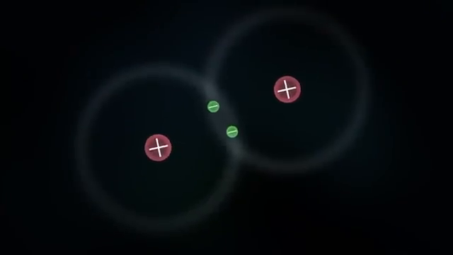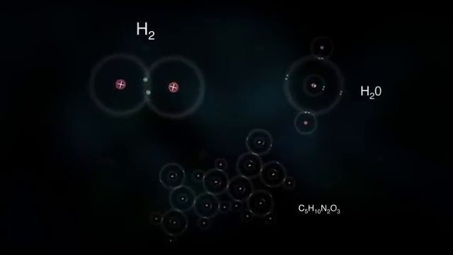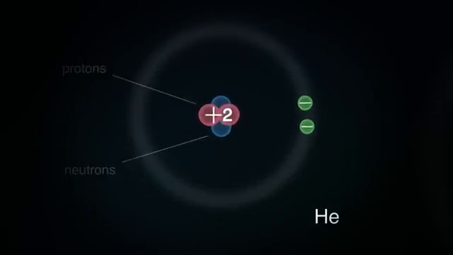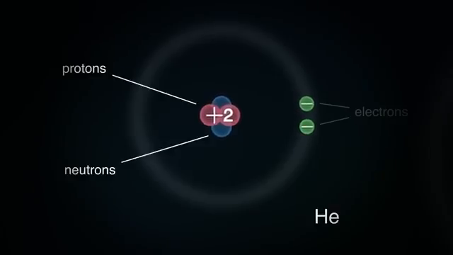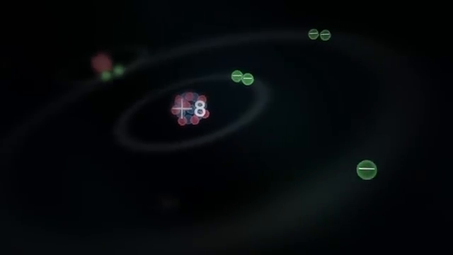Some atoms can covalently bond with just one other atom, others with many more. The number of other atoms one atom can bond with depends on how its electrons are arranged. So, how are electrons arranged? Every atom of a pure, unbonded element is electrically neutral because it contains the same number of protons in the nucleus as it does electrons around the nucleus. And not all of those electrons are available for bonding. Only the outermost electrons, the ones in orbitals furthest from the nucleus, the ones with the most energy, only those participate in bonding. By the way, this applies to ionic bonding too.